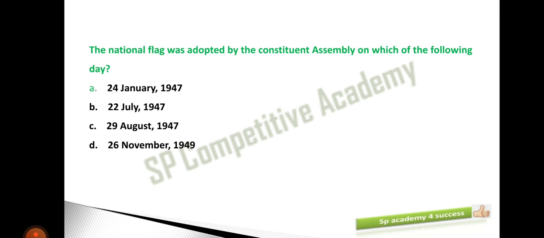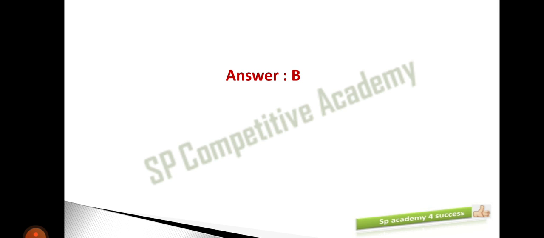Next one, the national flag was adopted by the Constituent Assembly on which of the following dates? So till now we have discussed the adoption dates of the national song and national anthem. Now we are going to discuss the national flag. On which of the following days was the national flag adopted by the Constituent Assembly?